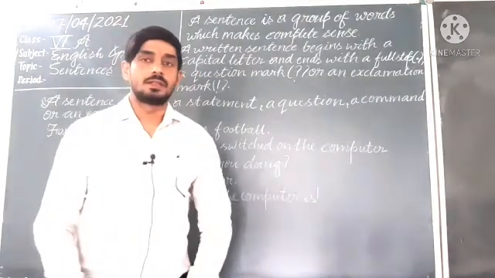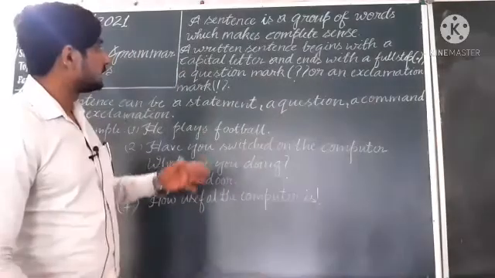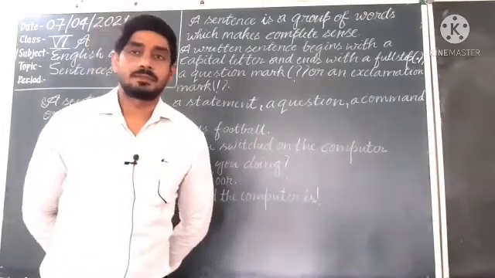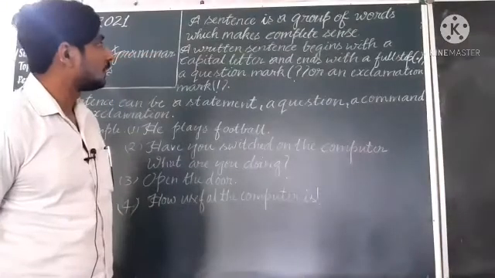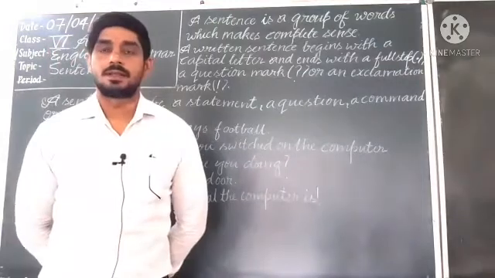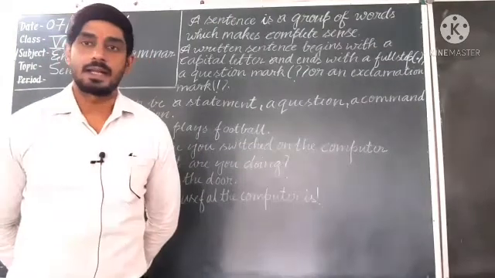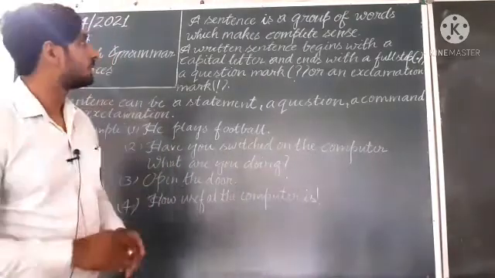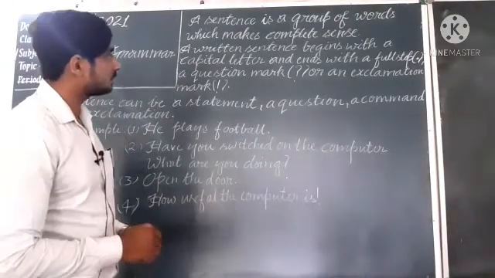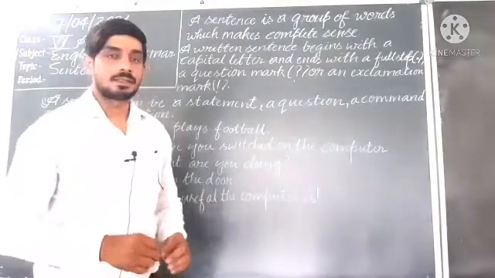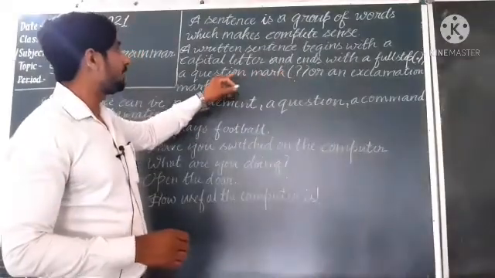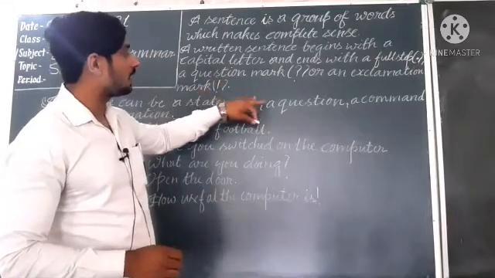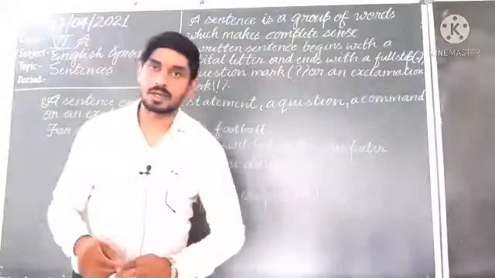So here we are going to read sentences. What do you mean by the term sentence? A sentence is a group of words which makes complete sense. You will get complete sense from the chapter. So now here you are getting that a written sentence begins with a capital letter and ends with a full stop, a question mark or an exclamation mark.